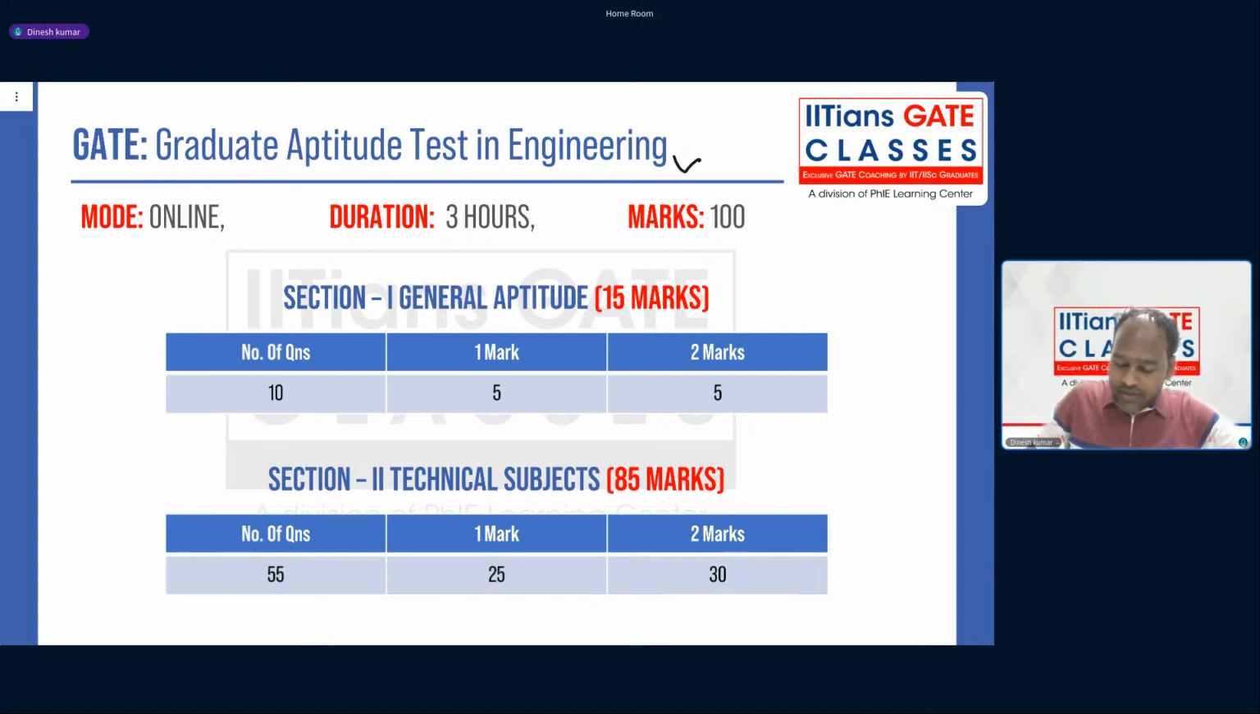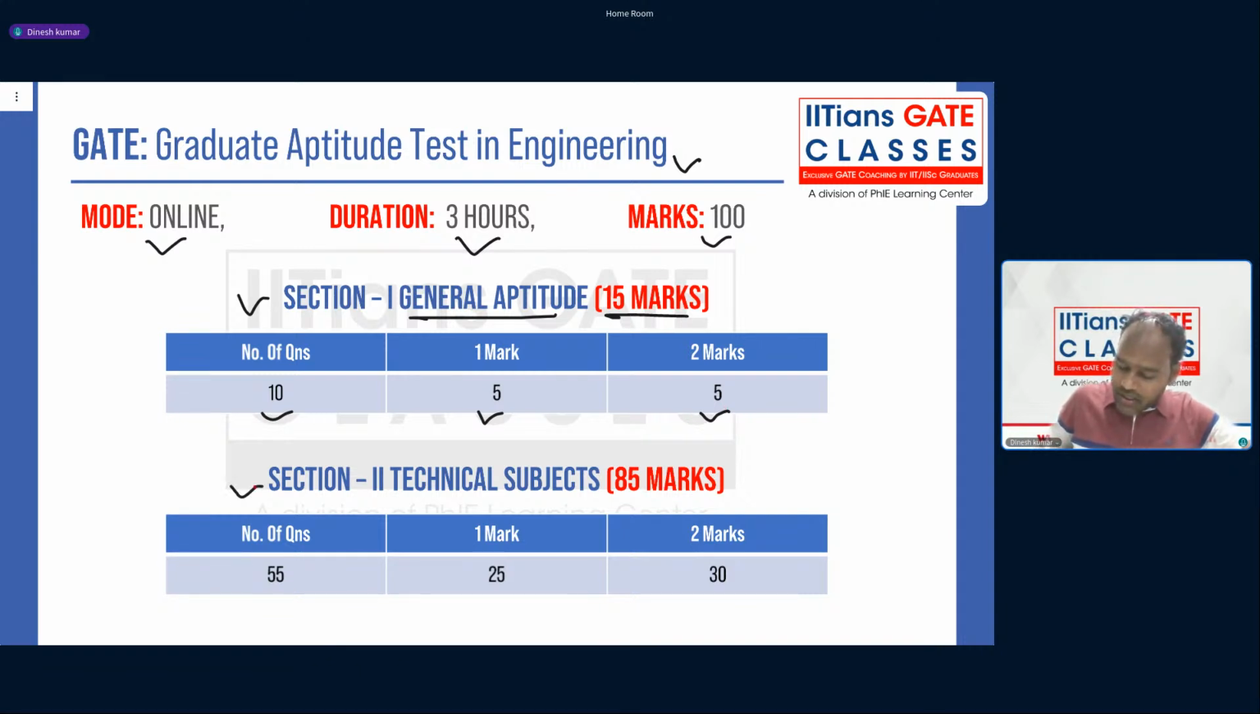The mode of the GATE exam is online, the duration is 3 hours, it usually happens in the February month, and it is for 100 marks. There are two sections in the GATE exam. One is Section 1, general aptitude, for 15 marks. There are total 10 questions: 5 questions of 1 mark and 5 questions of 2 marks, so total 15 marks.